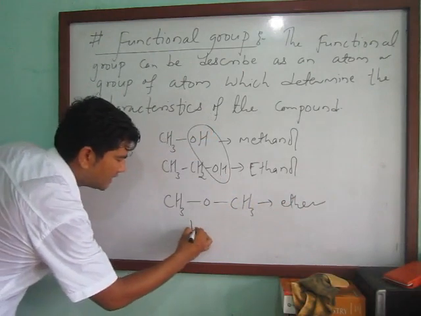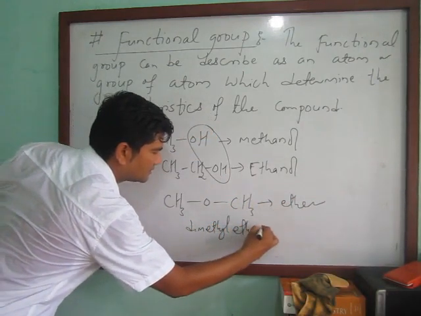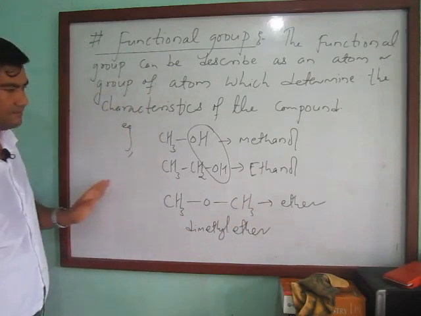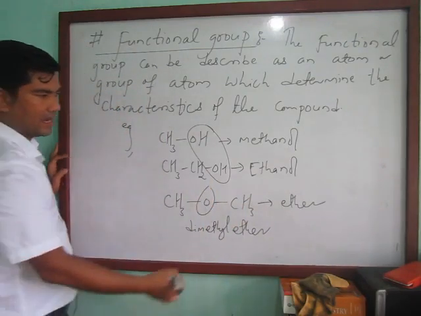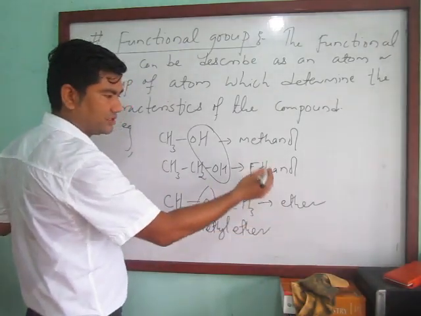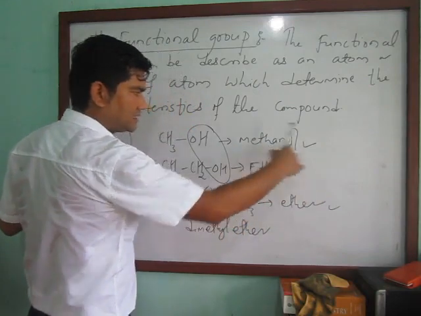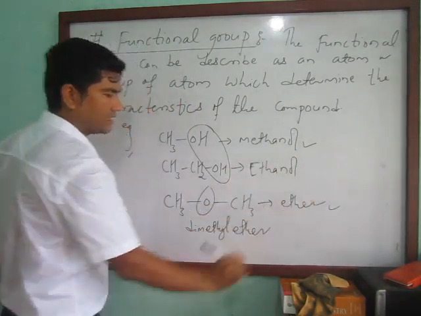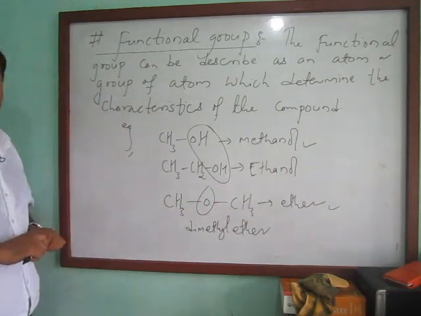This one is dimethyl ether. So there is a difference in functional groups, and the characteristics are also different. These are alcohols and this is ether, so they are different from each other.